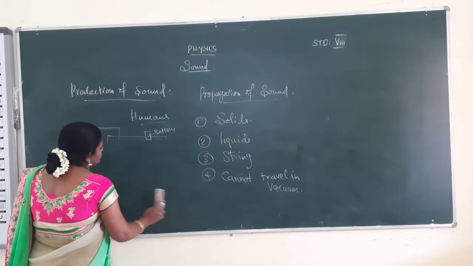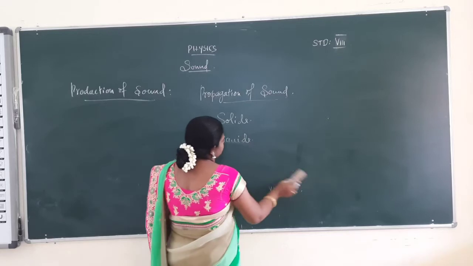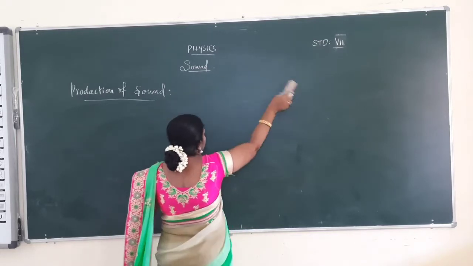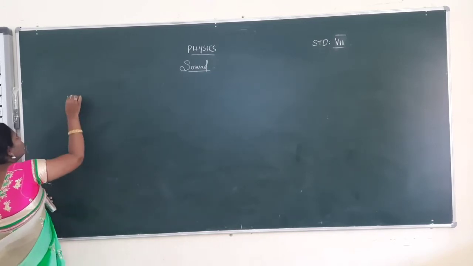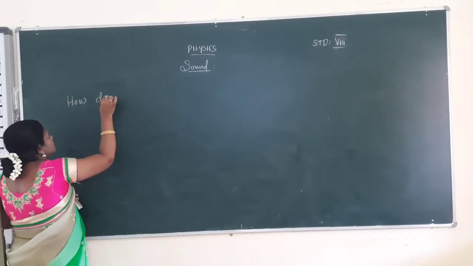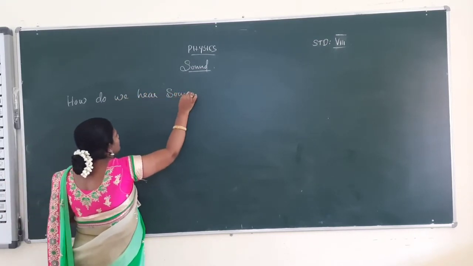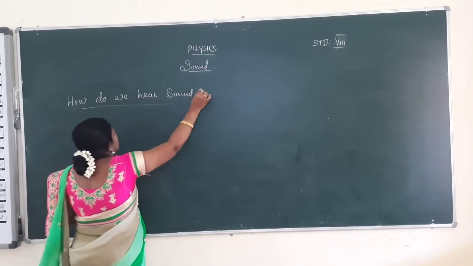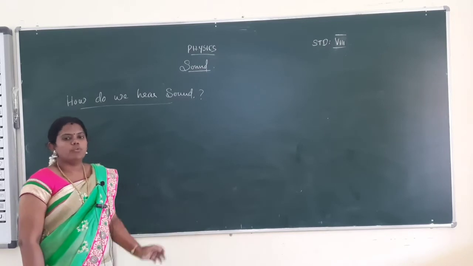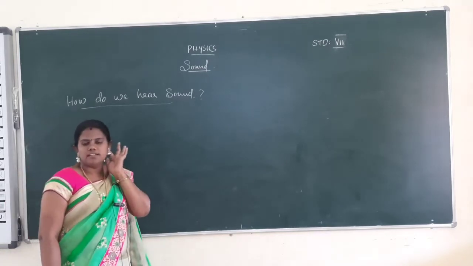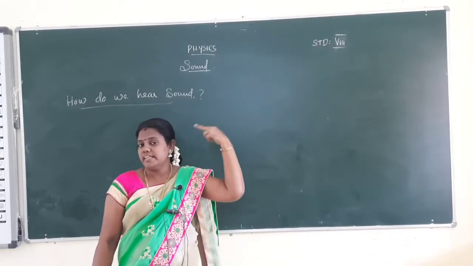And next I explain how do we hear sound. First I explained how we create sound. Now, how do we hear sound? Our ear has three parts: outer ear, middle ear and inner ear.